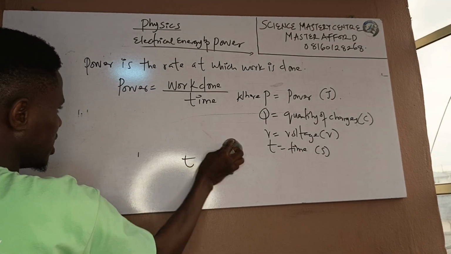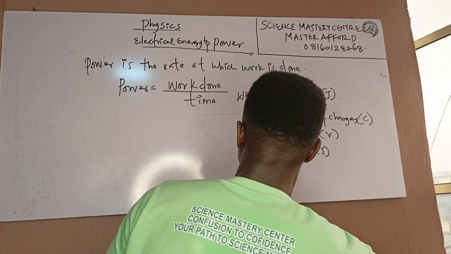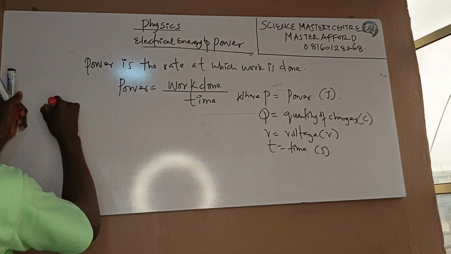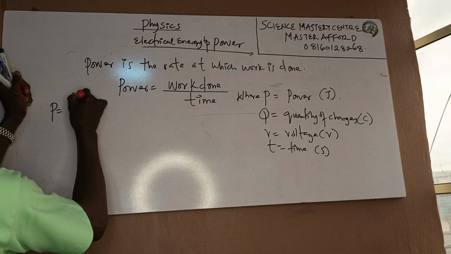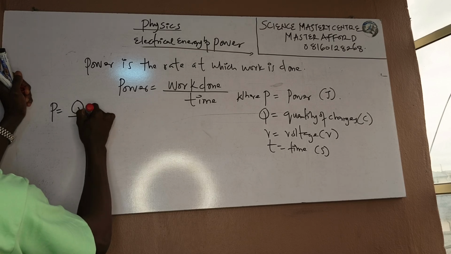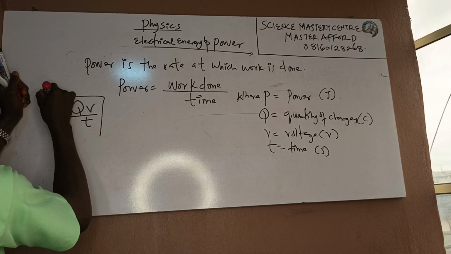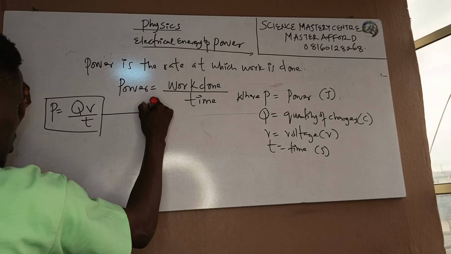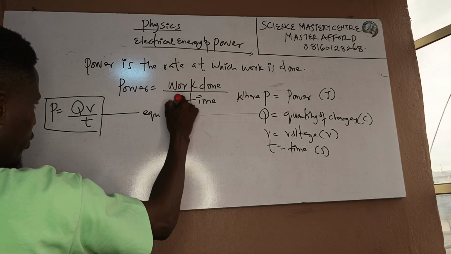Let me rewrite the equation for you so that you don't get it confused. P equals QV over T. Remember, we stopped at equation 3, so this will now be equation 4.